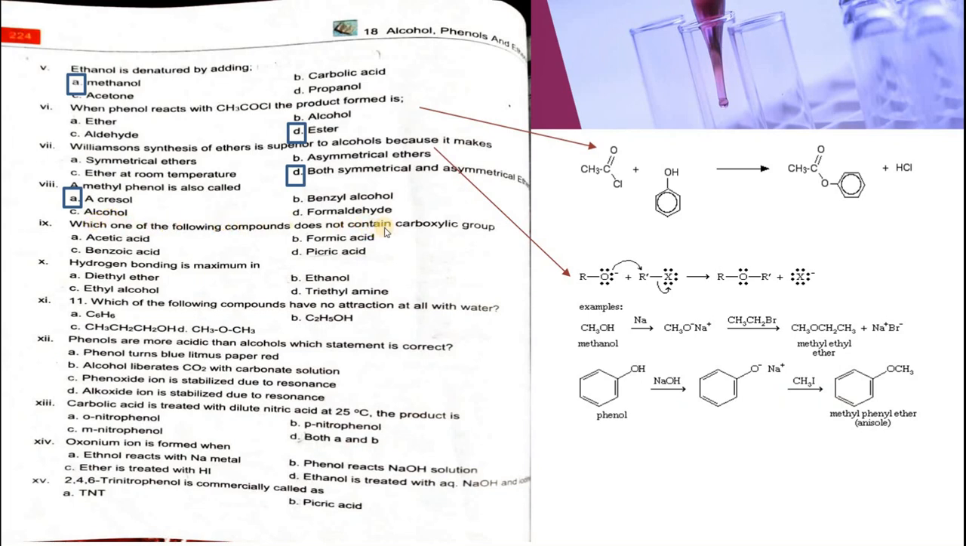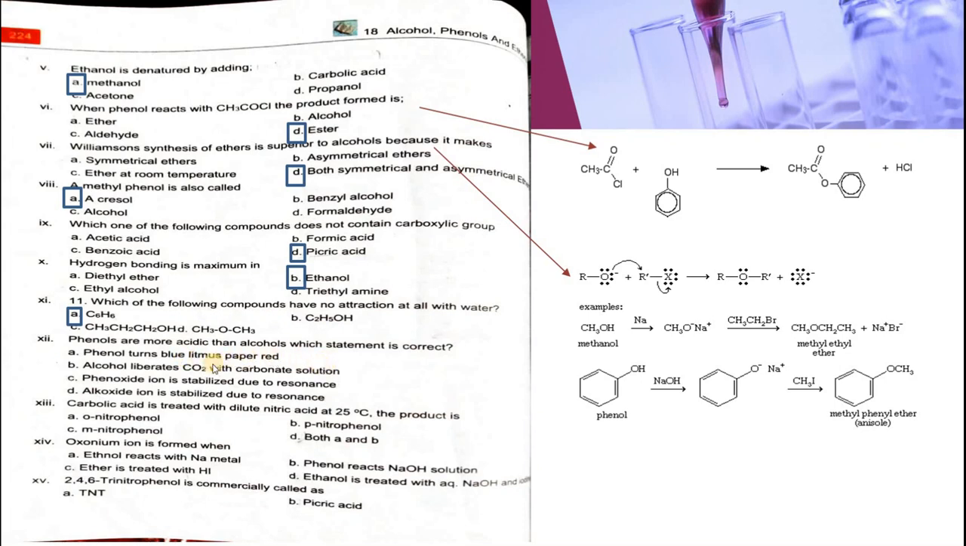Which one of the following compounds does not contain a carboxylic acid: acetic acid, benzoic acid, formic acid and picric acid? Picric acid is the one which does not have any carboxylic acid in it. Hydrogen bonding will be maximum in diethyl ether, ethanol, ethyl alcohol or trimethylamine. Hydrogen bonding will be maximum in case of ethanol, because ethyl alcohol and ethanol are both the same option, so both can be selected. Which one of the following compounds has no attraction at all with water? In this one, benzene has no attraction at all with water. Rest all of them have oxygen, so they can be attracted towards water.